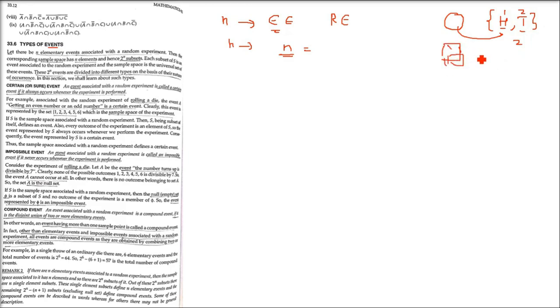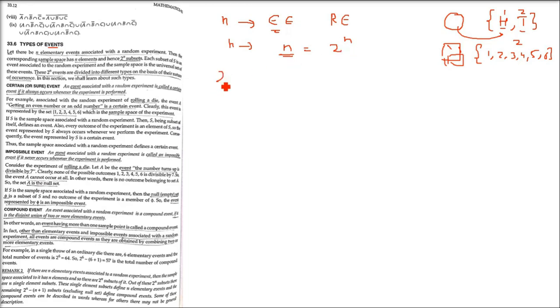If you take a die, how many elementary events are there? 1, 2, 3, 4, 5, 6. So we have 6 elementary events. In the first case 2, here 6. So what will be the number of subsets? 2 to the power n. We have already seen that in the previous discussion.